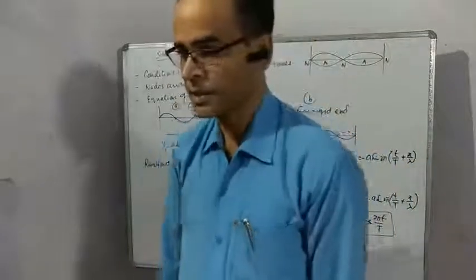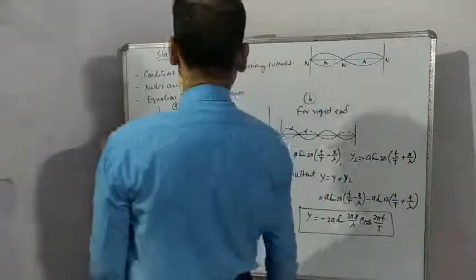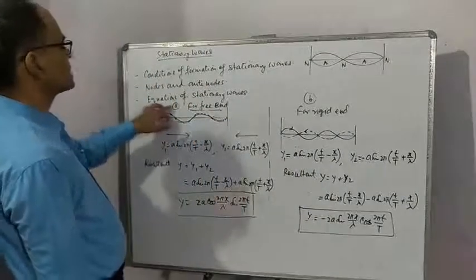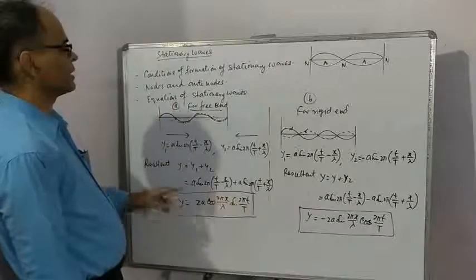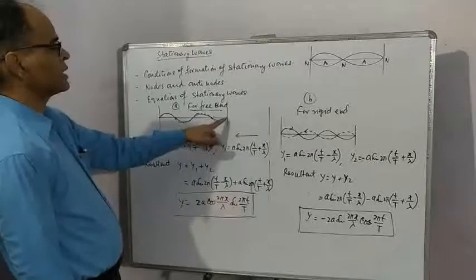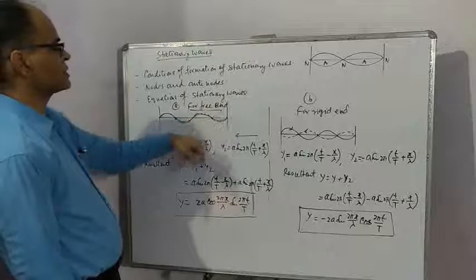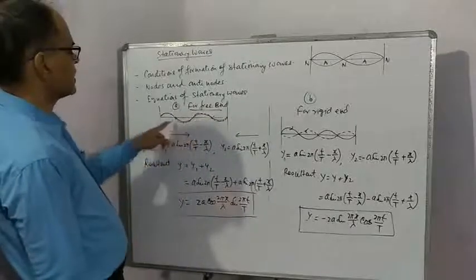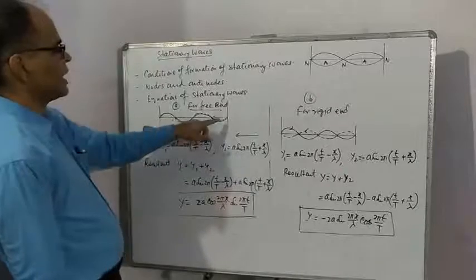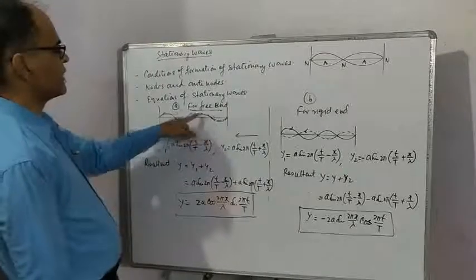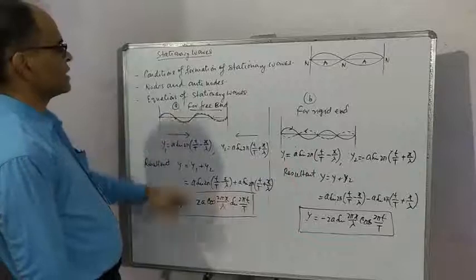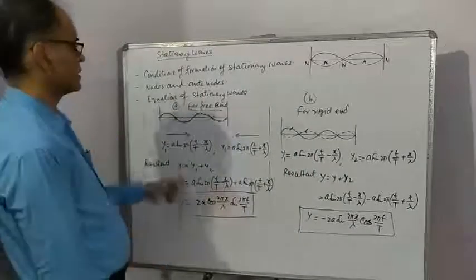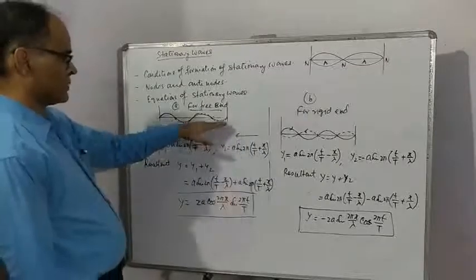Now let us understand the equation of a stationary wave. First case, free end, means particles at the end are free to oscillate. So one wave goes in this direction, the firm line, and this dotted line is the reflected wave. For a free end, reflection will take place in the same phase. So in the same phase, the wave is reflected.